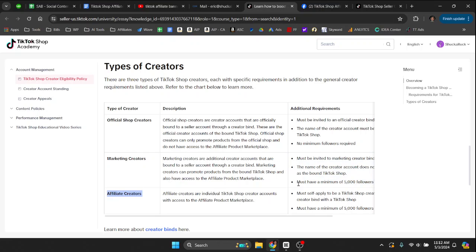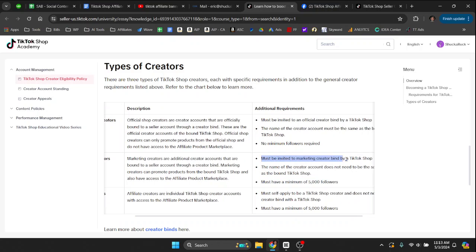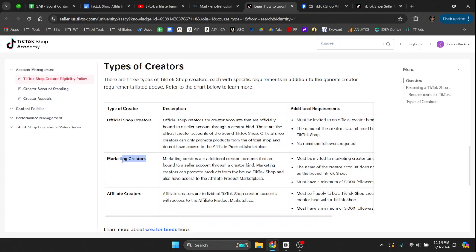I think, and I don't have proof of this, that you can get 5,000 followers pretty quickly with ads, and then you can be invited by a TikTok shop to be a marketing creator for them, and you will still have access to the TikTok shop, and you will have access to the affiliate product marketplace. So you do not need to own the TikTok shop. If you know somebody that has a TikTok shop, once you have 5,000 followers, you can just say, hey, can I be a marketing creator for your TikTok shop? They can go in the back end, click on marketing creator, and add you as a marketing creator on their TikTok shop. Now, I haven't done this yet, but I think you would be automatically approved for the affiliate program if you did a marketing creator account.